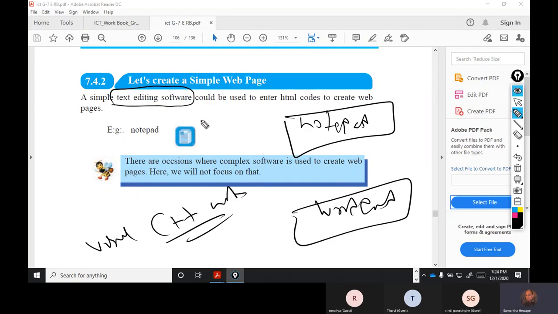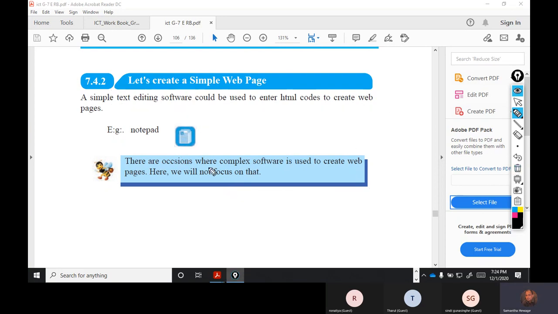So to create a web page, you can use HTML in this Notepad, right? There are occasions where complex software is used to create web pages. So we have a lot of big software. We don't want to talk about that. We have Java, we do Java Beans. We have a lot of applications there, right?